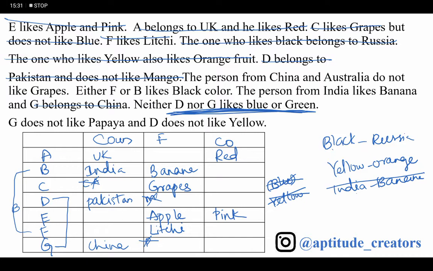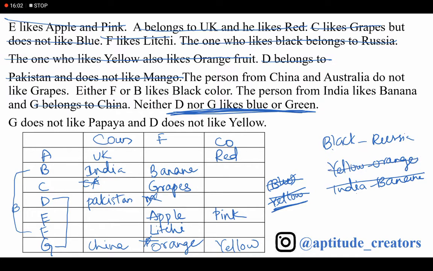Next, yellow, orange: yellow is color and orange is fruit. It does not like papaya, so I can take yellow here; here I can't because he doesn't like yellow. Here I take yellow and here orange. Yellow, orange completed.